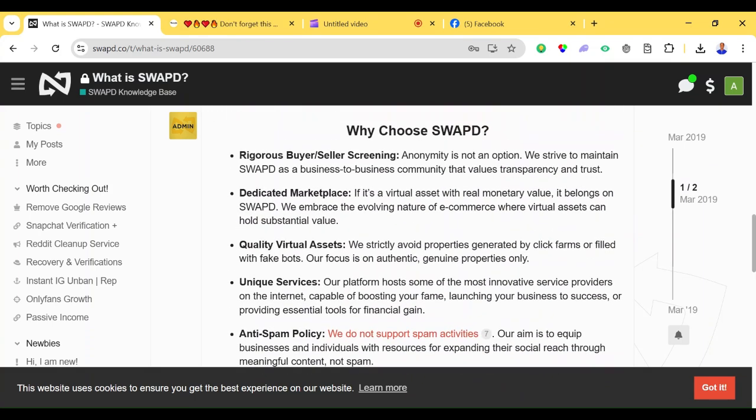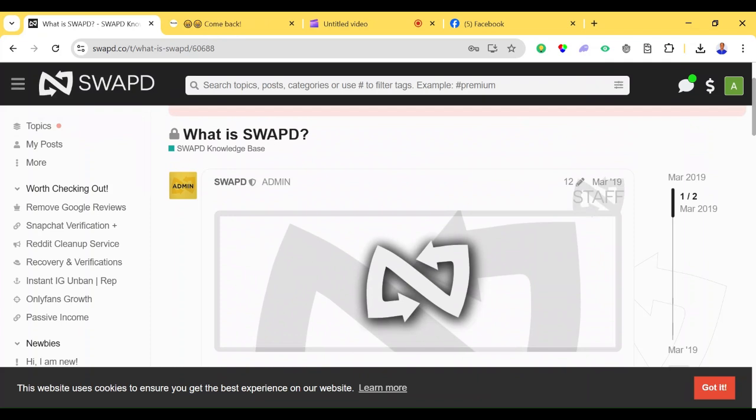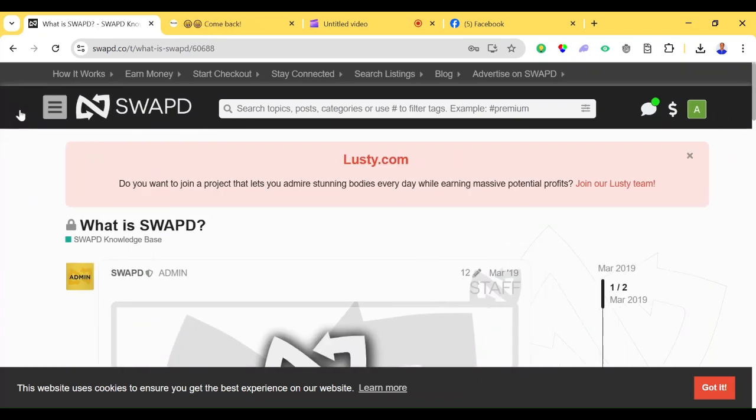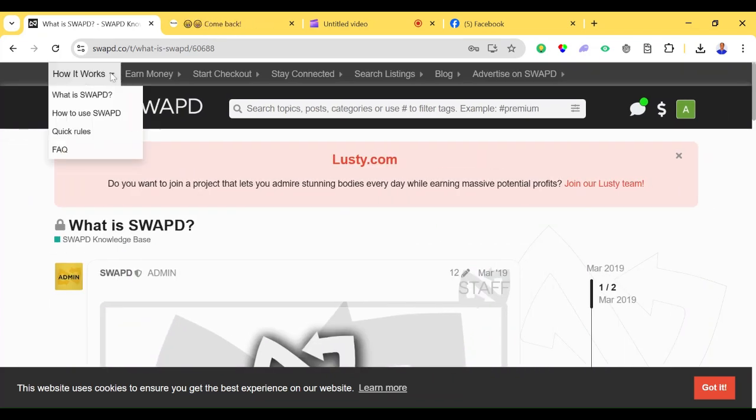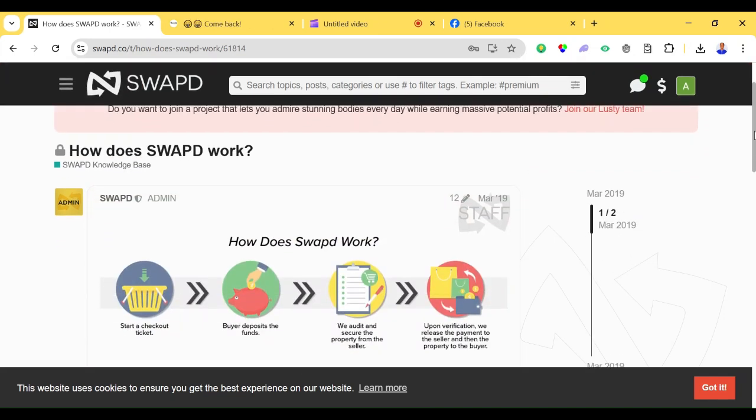So why choose Swapday? Everything is there. You can check it out. So let's check more things on how Swapday works. How it works. So how to use Swapday. Let's go to that, just to show you how it really works. So how does Swapday work?